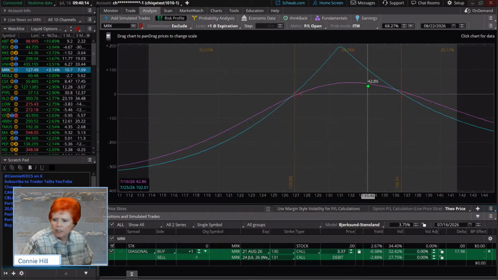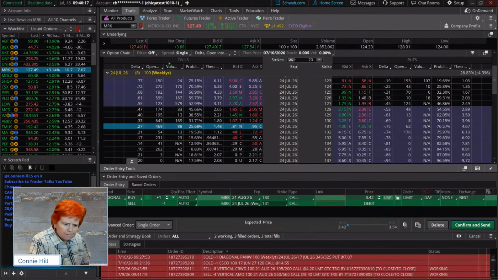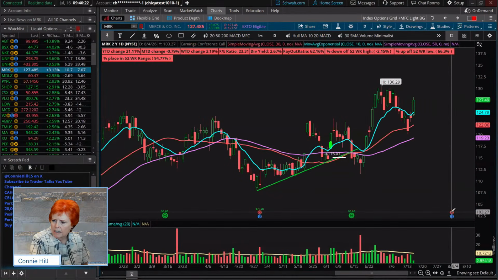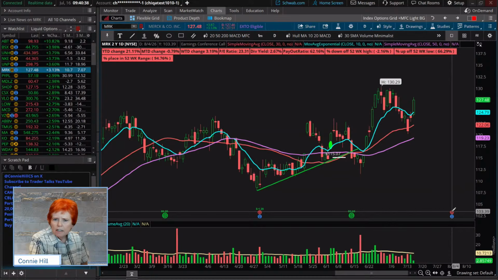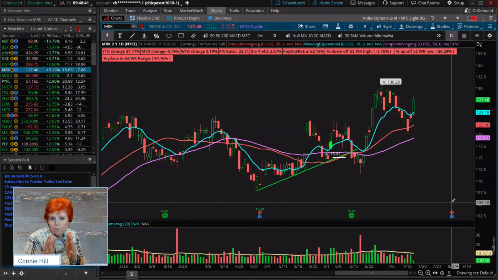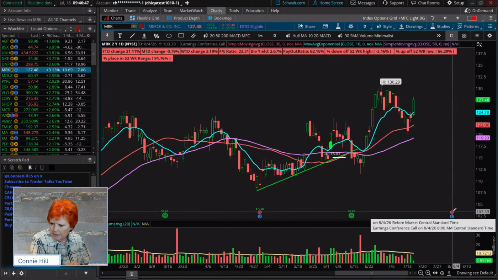So our first example here is going to be Merck. Question here from Greg is, do we close before earnings? Earnings is here. Yeah, that's something we're going to have to be aware of, is August 4th. We might close before then, just in the natural course of this trade. If you have a rule that says these kinds of trades I don't want to do over earnings, it could have a big move up or down and get us out of that sweet spot area. So let's be out before they announce. I think these guys announce in the morning, before the market opens on the 4th. So we'd want to be out on the 3rd.